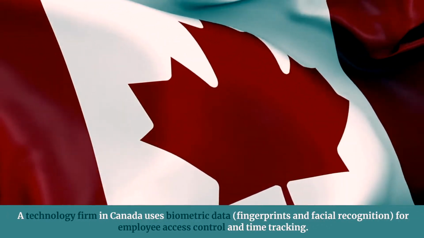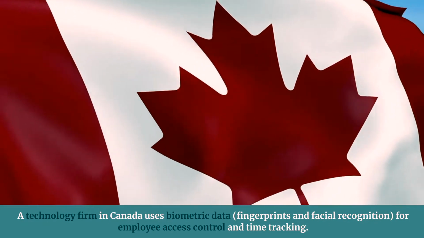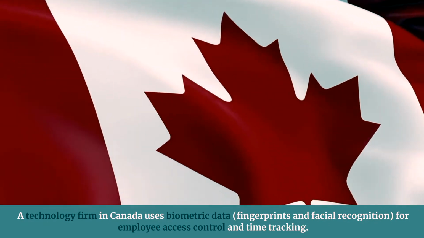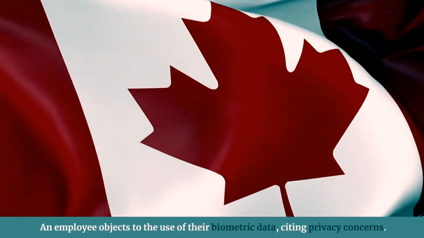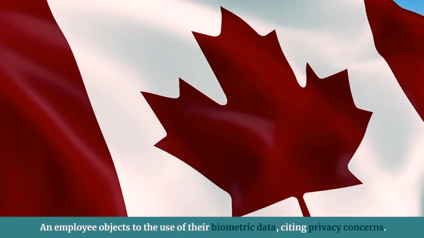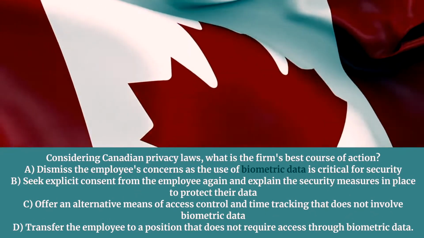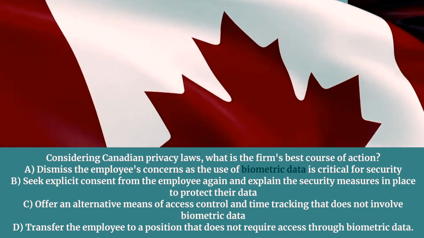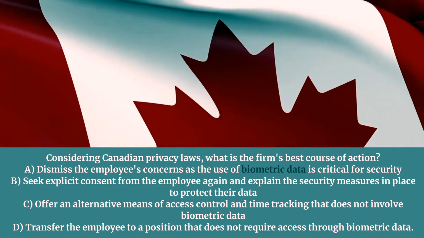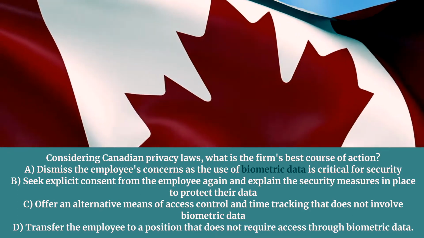A technology firm in Canada uses biometric data, fingerprints and facial recognition, for employee access control and time tracking. An employee objects to the use of their biometric data, citing privacy concerns. Considering Canadian privacy laws, what is the firm's best course of action? A. Dismiss the employee's concerns as the use of biometric data is critical for security.